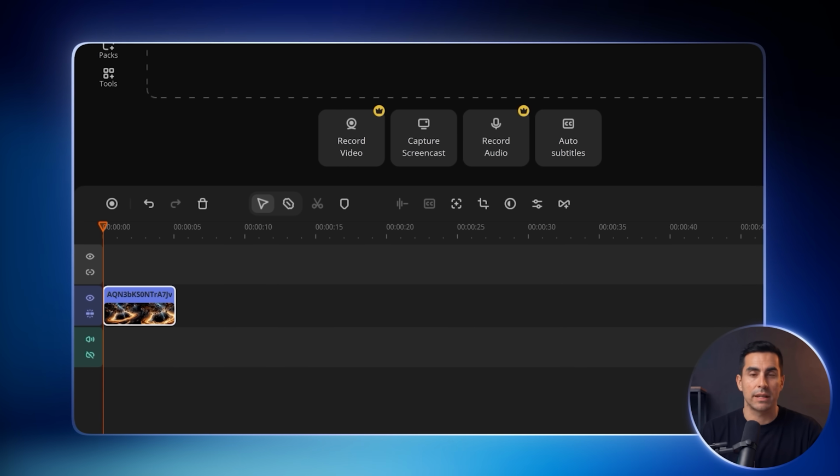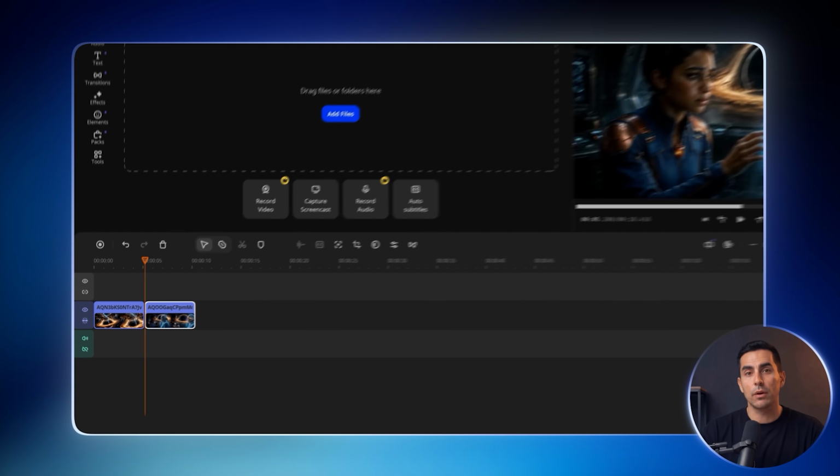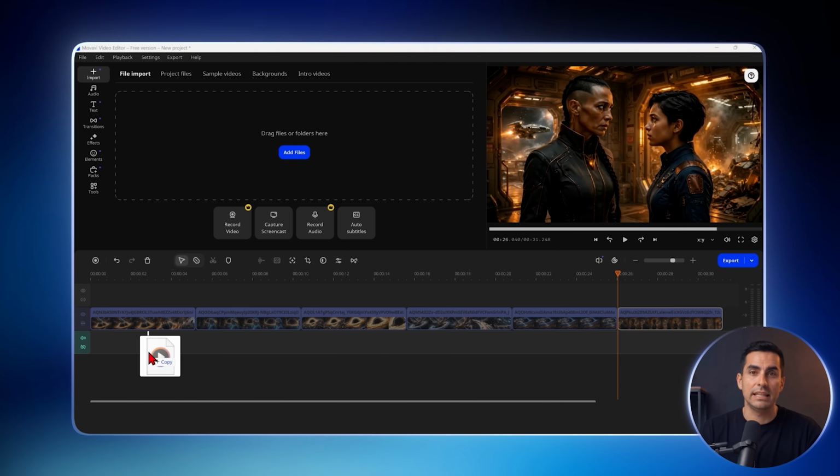Now that all the videos and audio are ready, make sure you've downloaded everything in the correct order and numbered it clearly. To put everything together, we need a video editor. You can use whichever one you prefer, but I'm going to use the one we saw earlier because I think it's the best. Add every video in order and place the matching audio underneath each one.